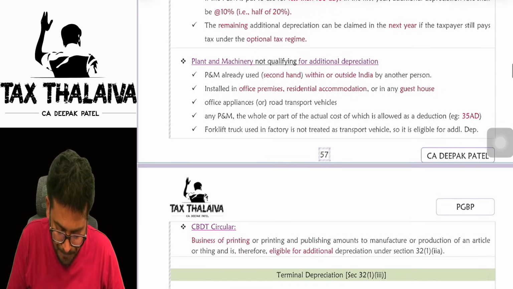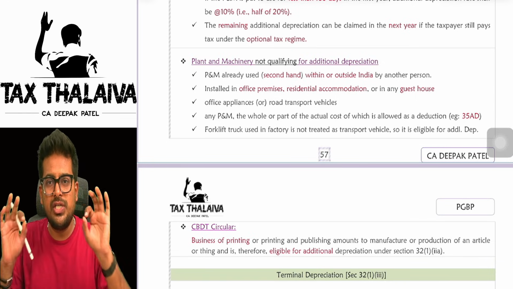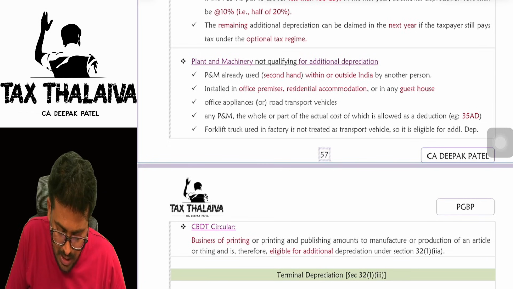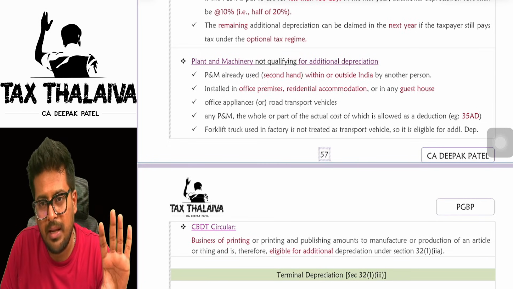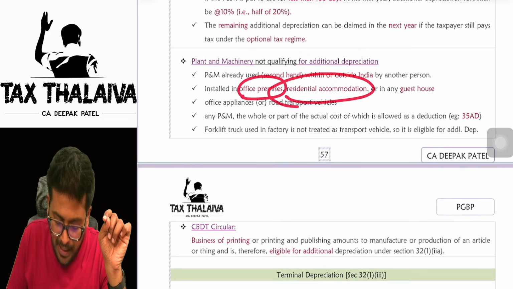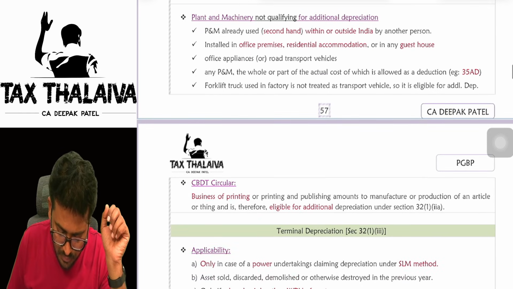Now, plant and machinery not qualifying for additional depreciation. What are those plant and machineries which are not eligible? Second hand machinery you cannot claim, boss. I told you already, new plant and machinery should be there. If you are using the plant and machinery in office premises or residential accommodation, you cannot claim.